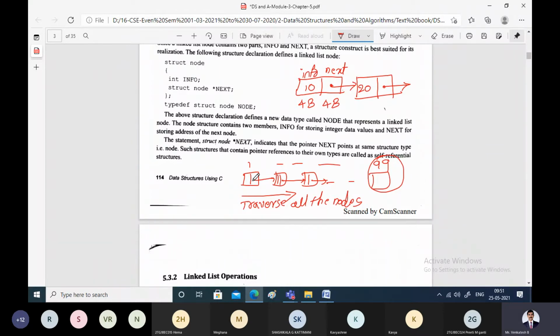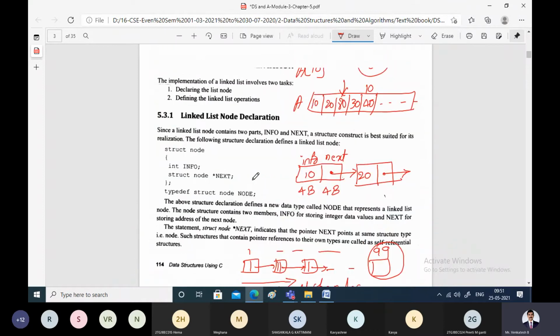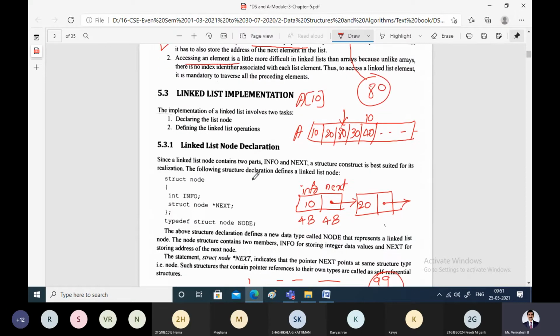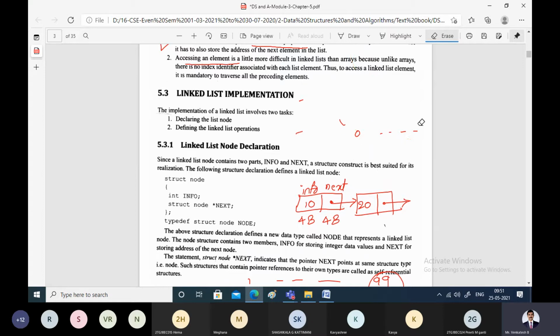So when we study a data structure, there will be some disadvantages and advantages. So this was the concept we have seen about the data structure linked list.